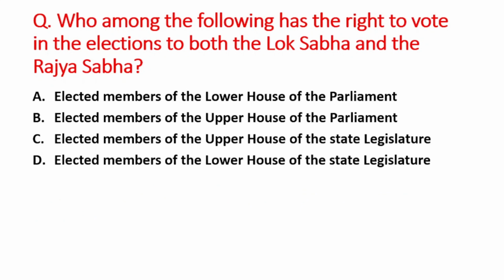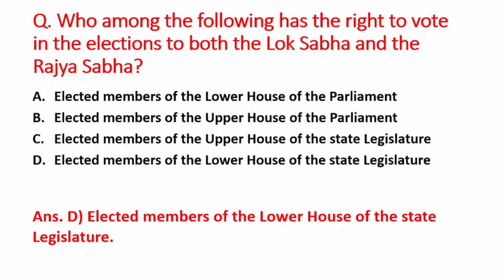Next question is, who among the following has the right to vote in the elections to both the Lok Sabha and the Rajya Sabha? A option is elected members of the lower house of parliament, B option is elected members of the upper house of parliament, C is elected members of the upper house of the state legislature, D option is elected members of the lower house of the state legislature. So right answer is option D, that is elected members of the lower house of the state legislature.